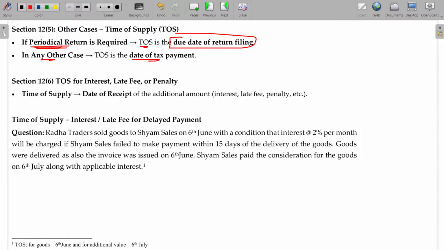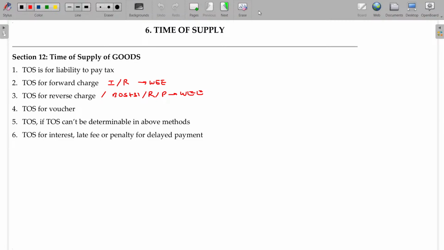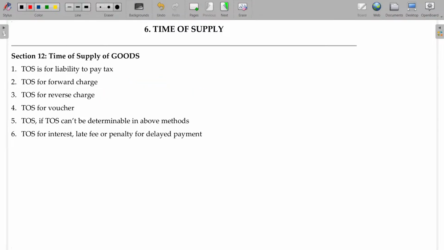Clear? So the last case, interest, late fee and penalty. So we have seen what are the scenarios. Forward charge means invoice date and receipt date, between these two, whichever is earlier. In this case, bill of supply plus 31 date and goods received date and payment date, among the three, whichever is the earliest date will be taken.